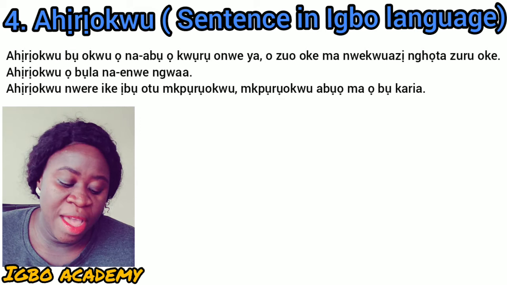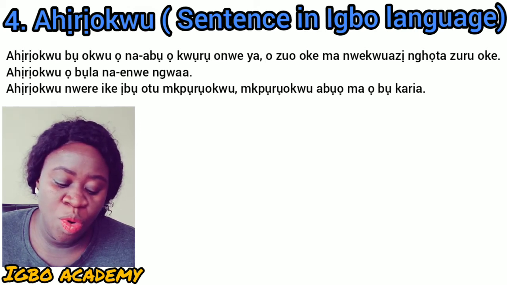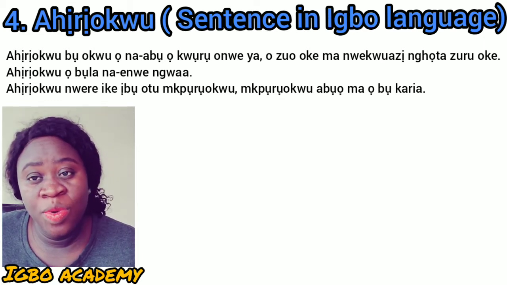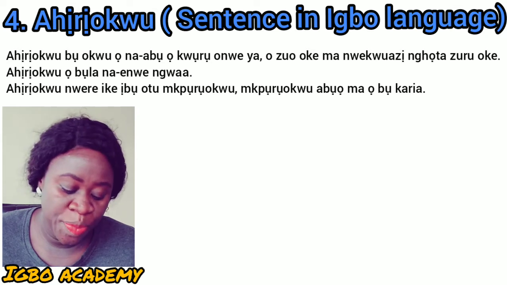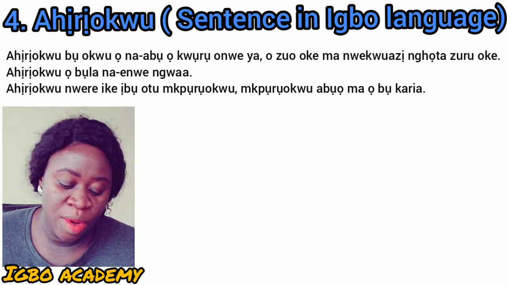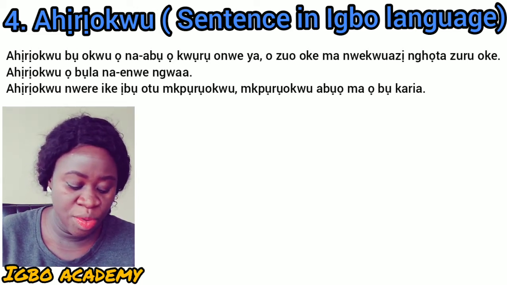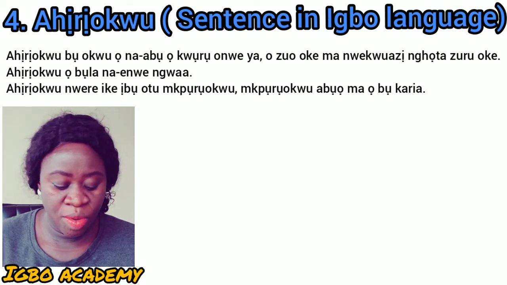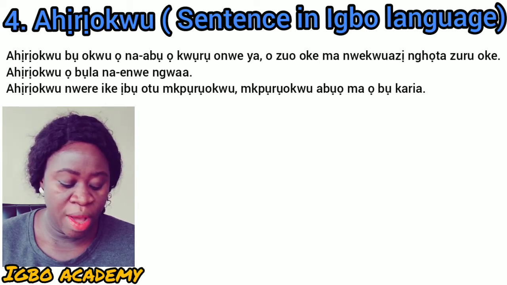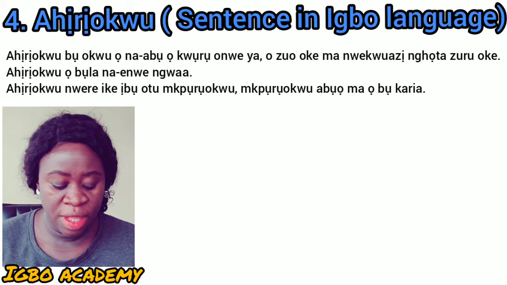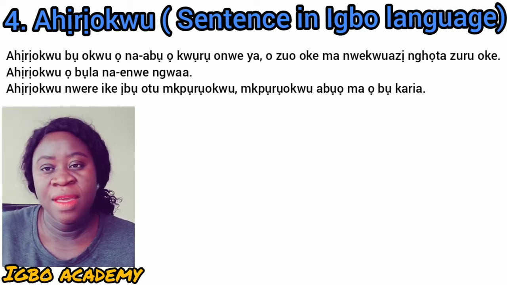So, ahịrịokwu nwere ike ịbụ otu mkpụrụ okwu abụọ ma ọ bụ karịa. It might be one word, two words, or more. Mana okwu bụ ahịrịokwu na-ewezu ihe niile na-eme ka o zuo oke nwee nghọta. Ọ bụ site na nkebi ahịrịokwu ka esi enweta ahịrịokwu. Na ngwa dị n'okwu emeghị ya ka ọ bụrụ ahịrịokwu, kama okwu ahụ ga-enwetarụ nghọta ya n'isi. Ịmatụ ahịrịokwu.